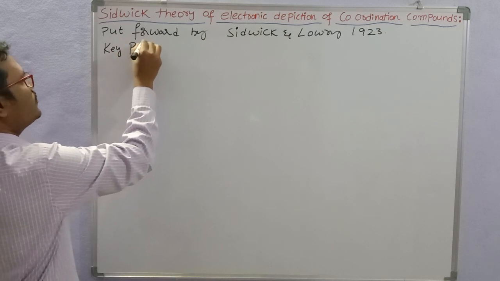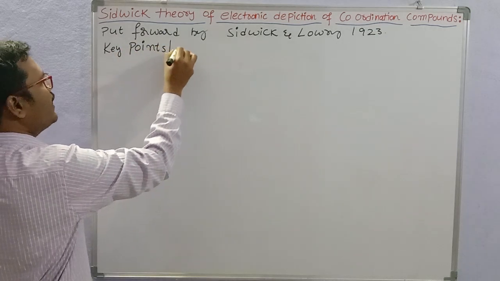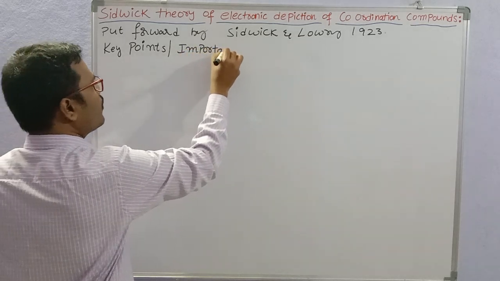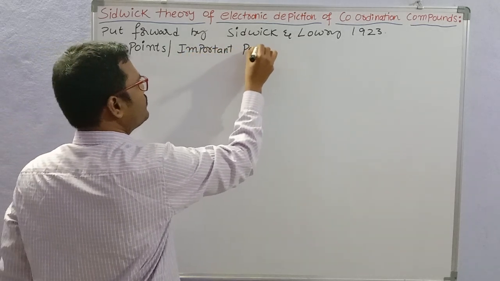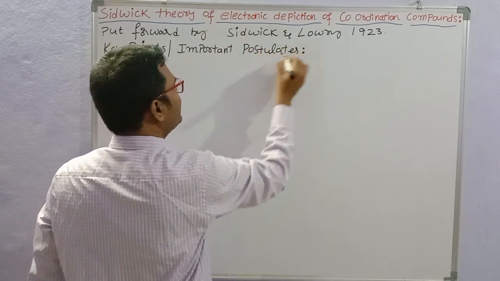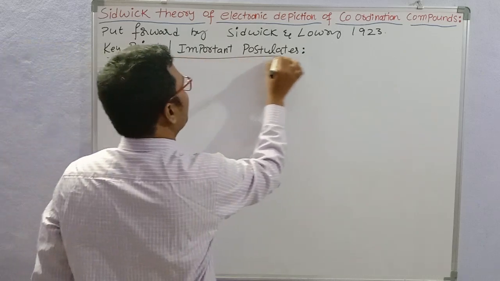So key points, or you may call them important postulates. What are the major postulates of Sidgwick-Lowry theory that explains the bonding in coordination compounds?